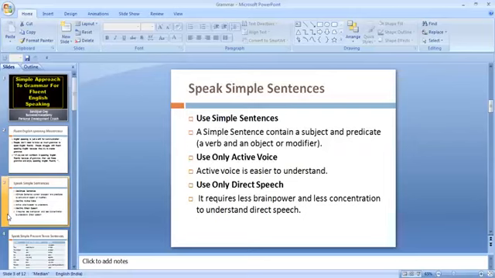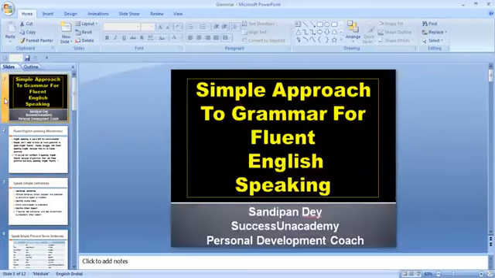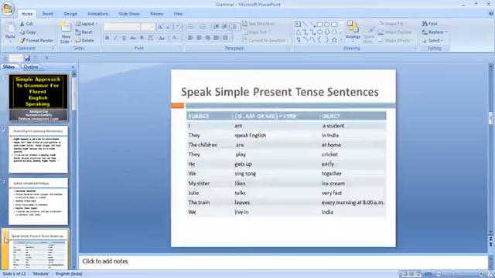So now I'm going to share with you the concept of a simple approach to grammar so that you can speak English fluently. I'm going to share some simple sentences, like simple present. Always use simple present sentences because most of the time when we speak with someone, we speak in simple present tense. Like I'm a student, I am working in an office. You can use so many things with I am.